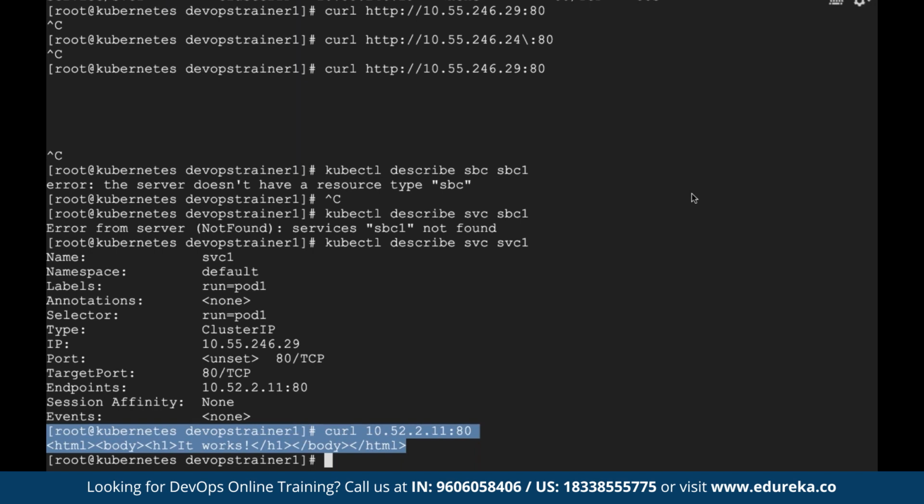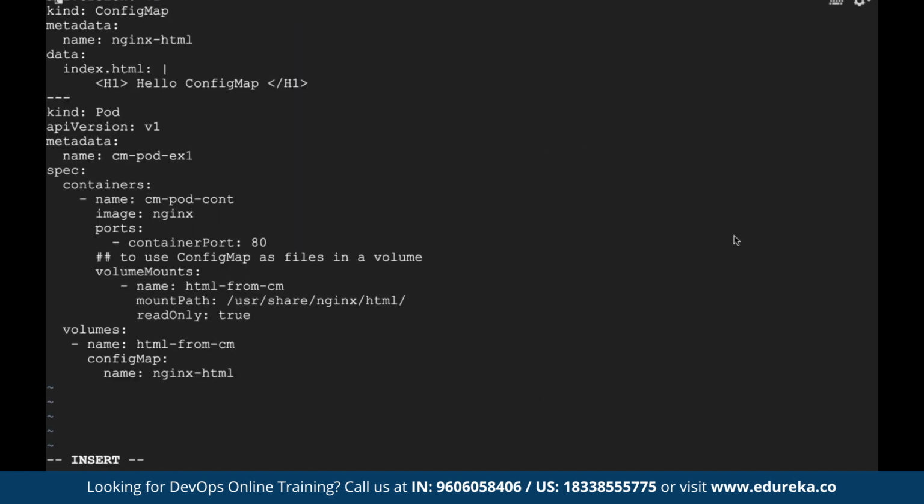Let's take one more topic, ConfigMap. Let's say I want to run a container inside a pod. And while running a pod, I want to pass some values or specify some data. For that, we use a concept called ConfigMap. Using ConfigMap, you can supply data to a pod. It's a very advanced concept. Let me show you a YAML file which refers to this ConfigMap. You should be able to correlate this with something called volume mapping, which we discussed in the Docker world.